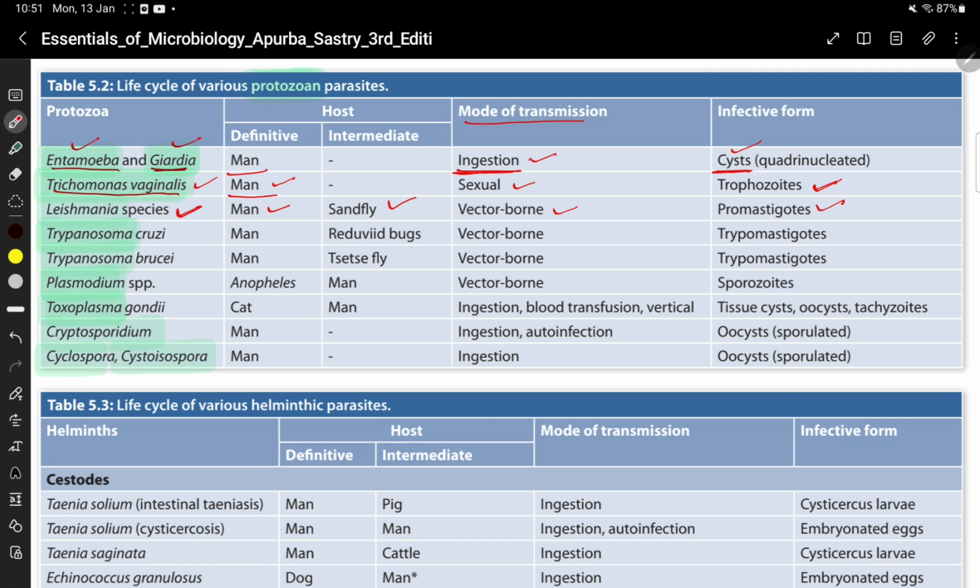Trypanosoma, see, definitive host for Trypanosoma cruzi and brucei is man. For Trypanosoma cruzi, the intermediate host is a bug, reduviid bug, and for Trypanosoma brucei, the intermediate host is tsetse fly. They both are vector-borne disease.